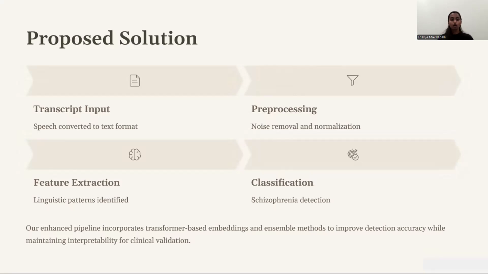Proposed solution. It follows a step-by-step pipeline to detect schizophrenia from speech. First, speech is converted into text in the form of a transcript. Then, pre-processing is applied to clean the text by removing noise and normalizing it. After that, important linguistic features are extracted using natural language processing techniques. These features are then given to machine learning models, which classify whether the speech indicates signs of schizophrenia to improve the accuracy.